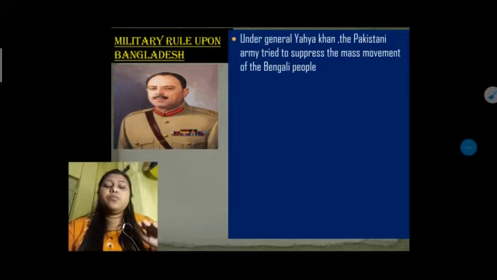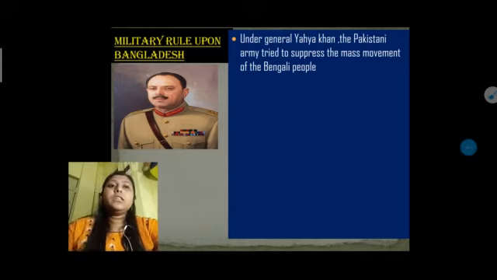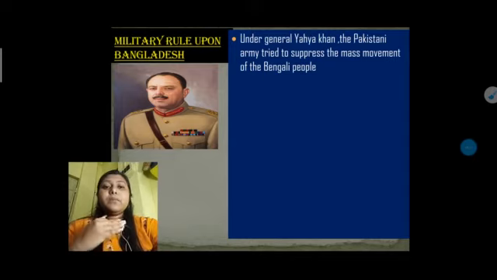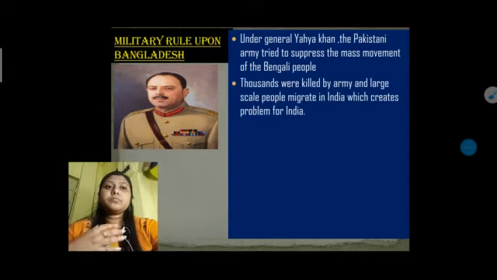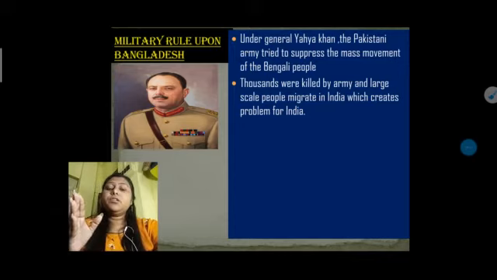They tried to suppress the mass movement which arose during the civil war for the autonomy of Bangladesh, or for the autonomy of East Pakistan. General Yahya Khan tried to use the army to suppress the people who were going against the West Pakistan government. Then thousands were killed by the army, and large numbers of people migrated during that time. That is the timing we are talking about, 1971, 70 to 71.